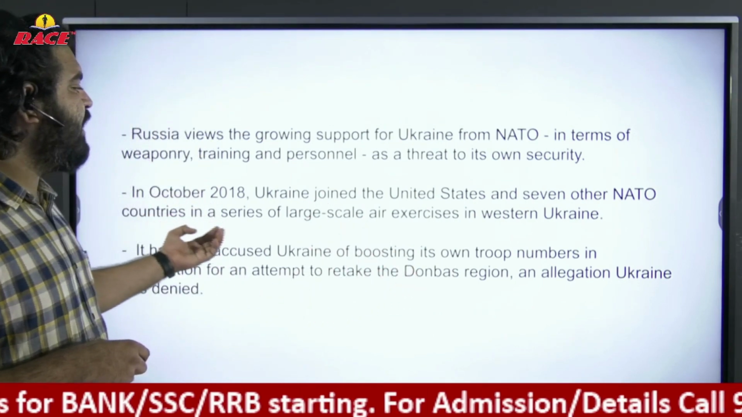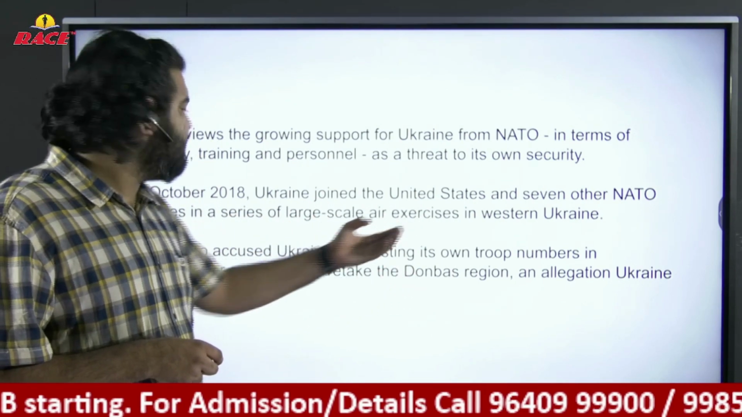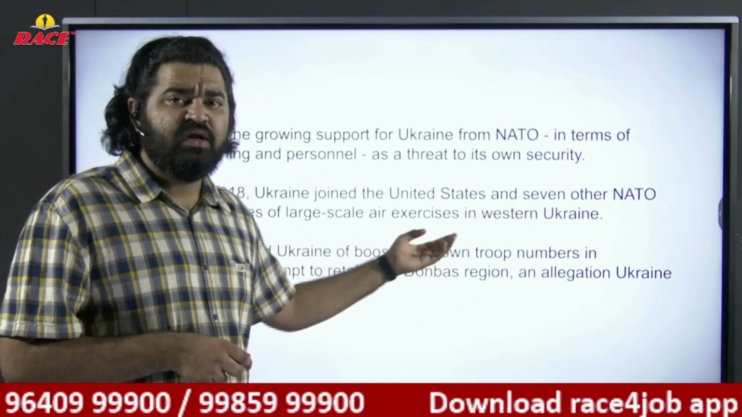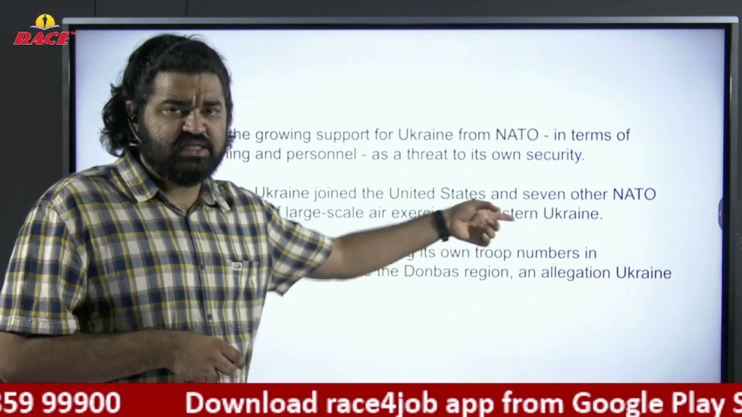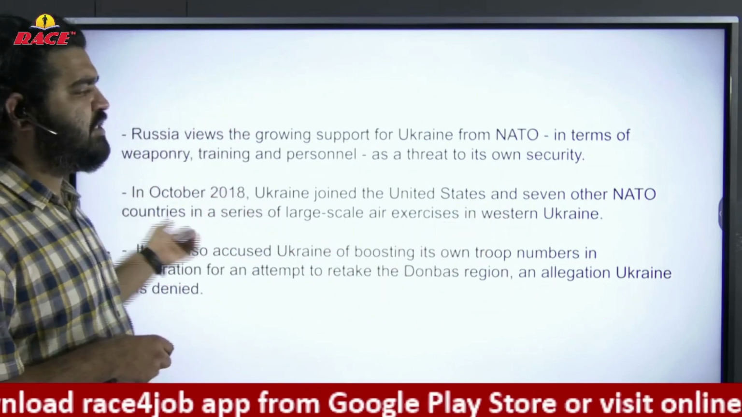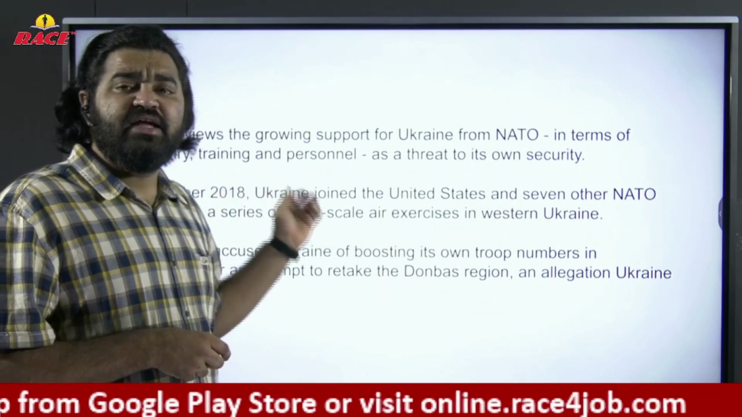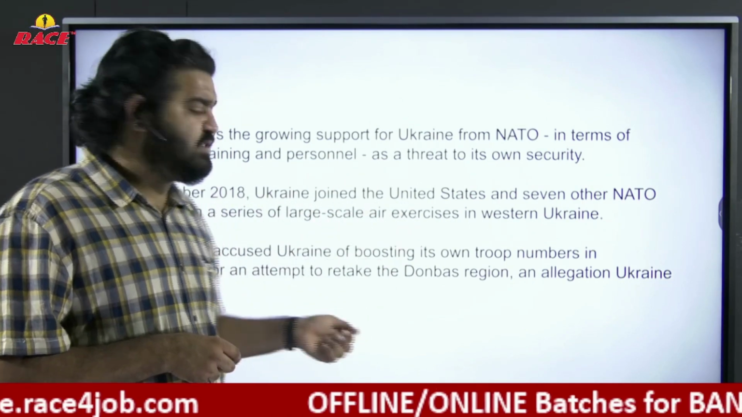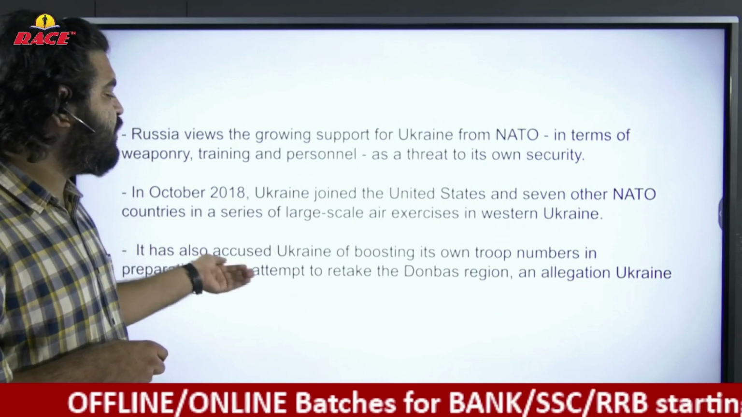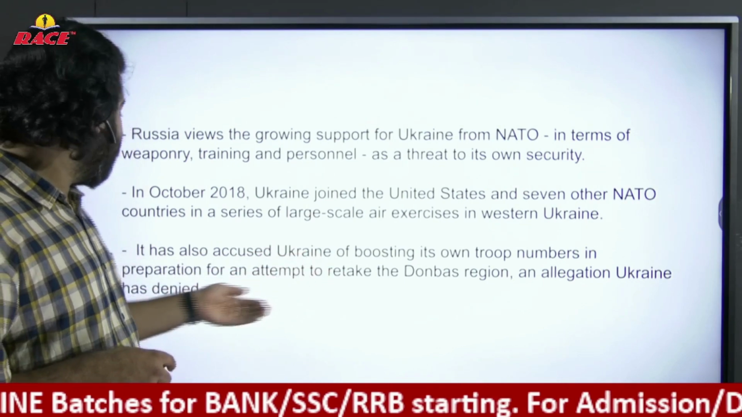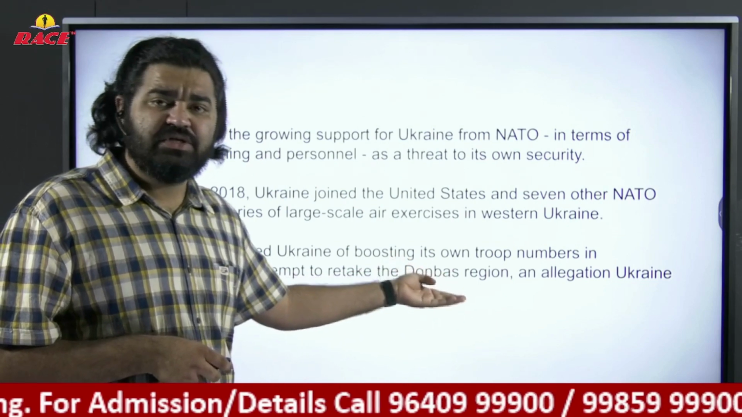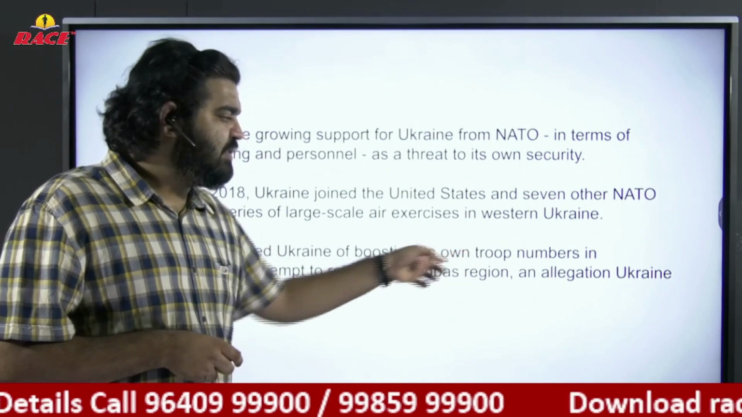In October 2018, Ukraine joined the United States and seven other NATO countries in a series of large-scale air exercises in Western Ukraine. This is the most important region, Western Ukraine. We will discuss it later. Ukraine also conducted naval exercises and defense exercises with NATO and other European countries. It has also been accused of boosting its own troop numbers in preparation for an attempt to retake the Donbas region. This Donbas is a contested region. I'll explain in the next slide. Just remember this Donbas region.